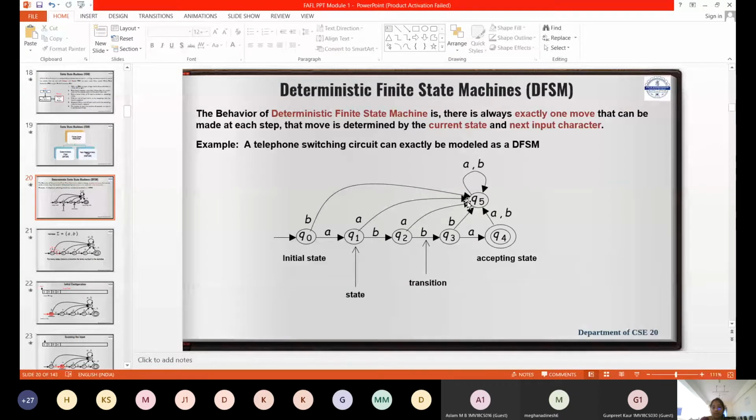Then if I get an A after AB, there won't be any A, so probably this is also false. Then exactly after AB, it has to be one more B. Then one more A. Again, if you get B, it will go to the trap state. So what is the language acceptable by this? AB, BA.